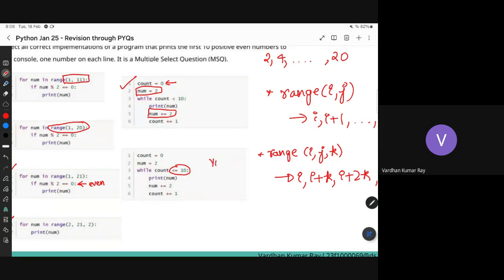Because if your count is 10, it will still go into this case, and for the 11th positive even number, it will also print 22. So 22 also gets printed.